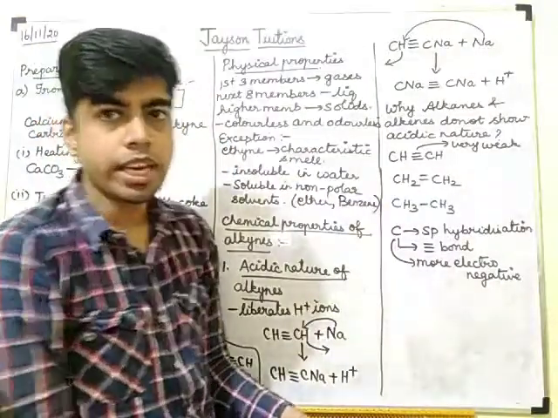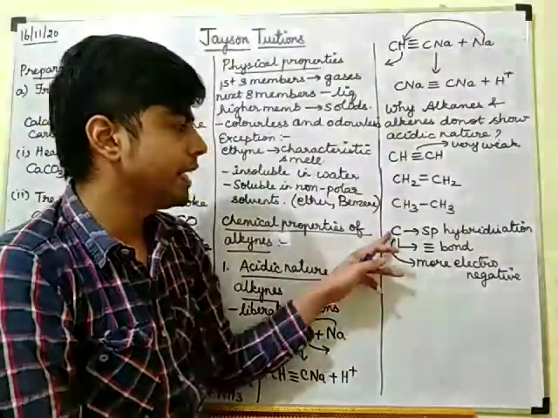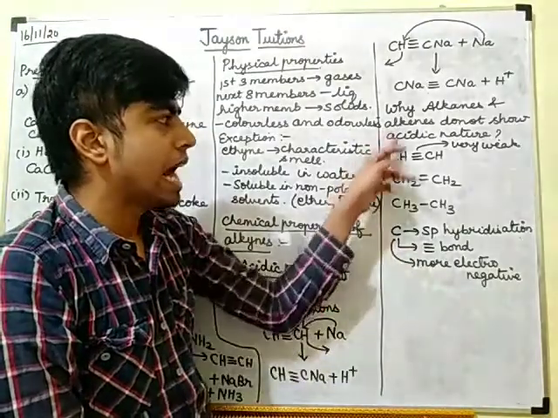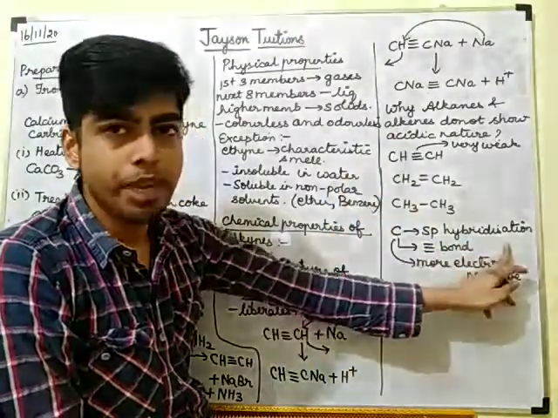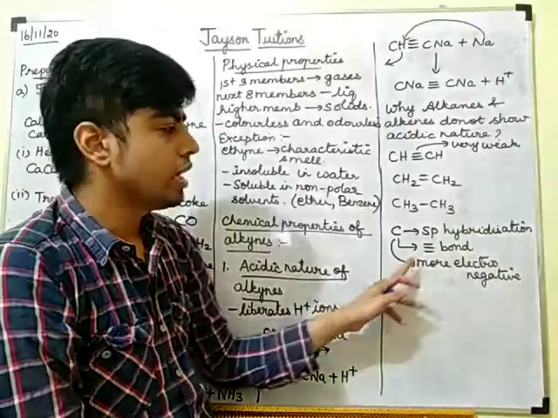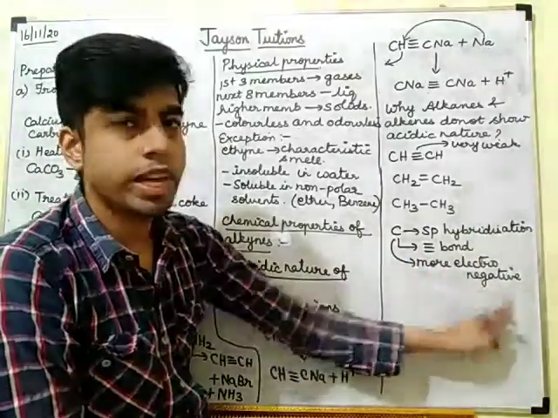So what is the point you will be writing? The carbon in alkyne is having sp hybridization, so it will be more electronegative.